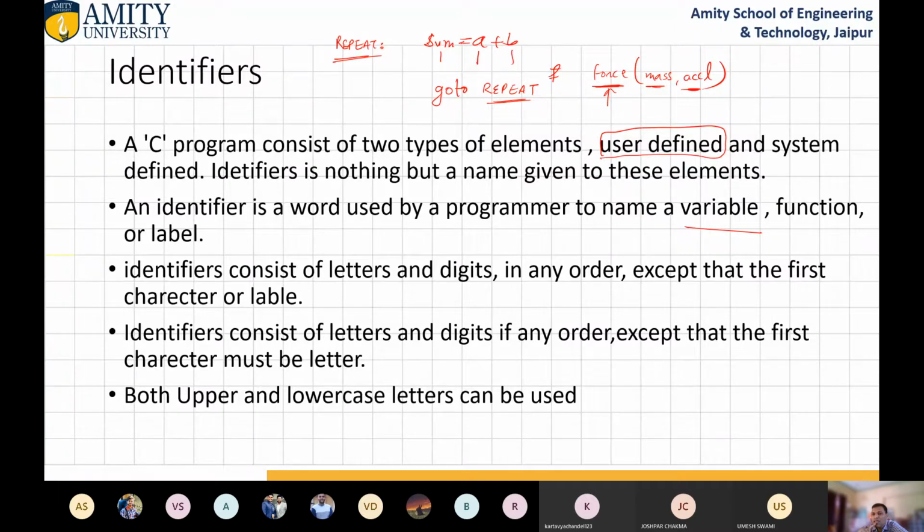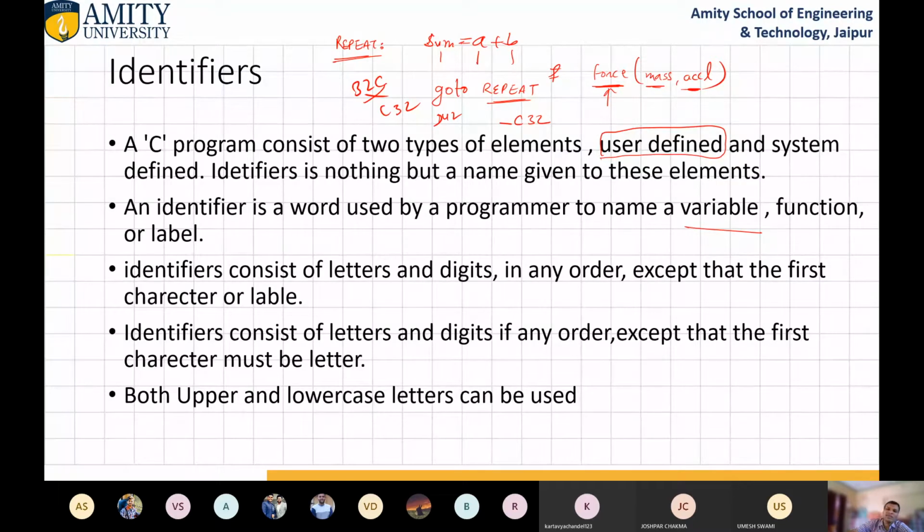Identifiers consist of letters and digits in any order, except that the first character must be a letter. Means 32C is not correct, but C32, D42, etc. you can write. And even underscore C32 you can write. So these are the identifiers. Both uppercase and lowercase are allowed.